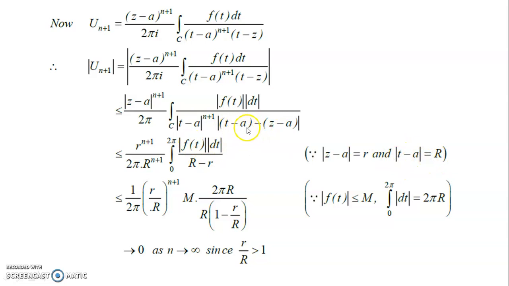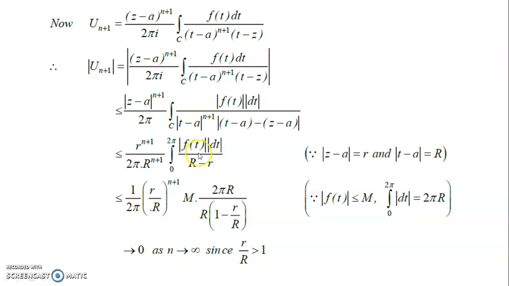And this is t minus a, it is the big circle radius, that is the capital R. So t minus a is capital R, and small r is that. And then r divided by capital R power n plus 1, and if you take r outside, this remains there. And then obviously this expression remains, since r divided by R, because the radius of this circle inside the main circle is smaller as compared to this, that is why it tends to 0 there.